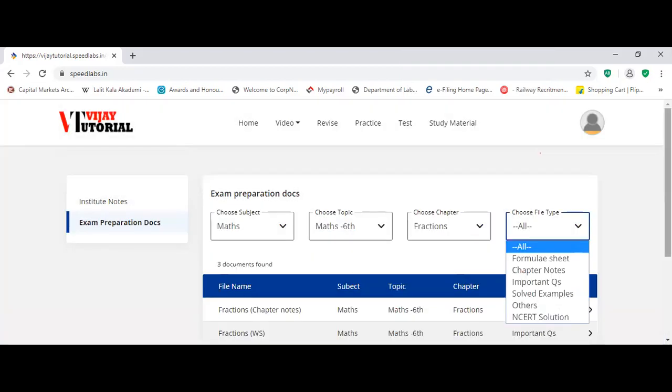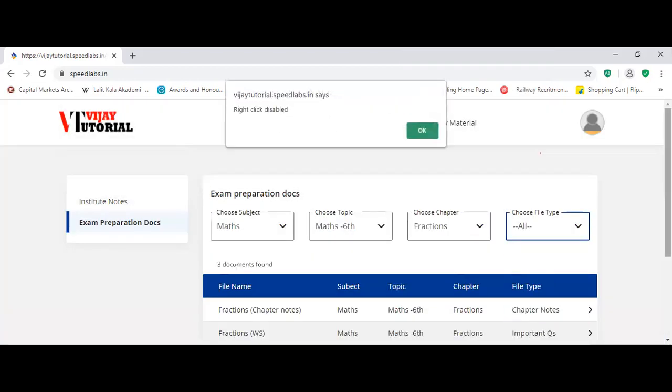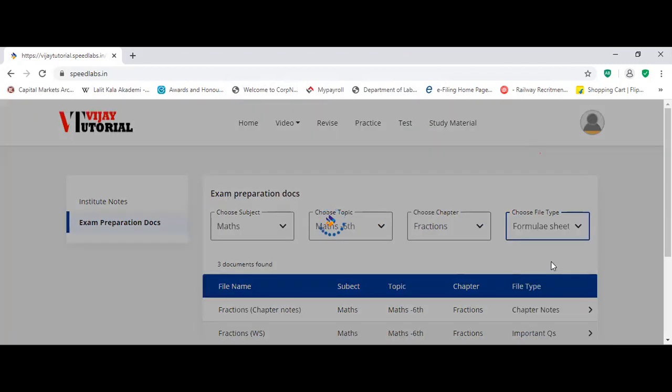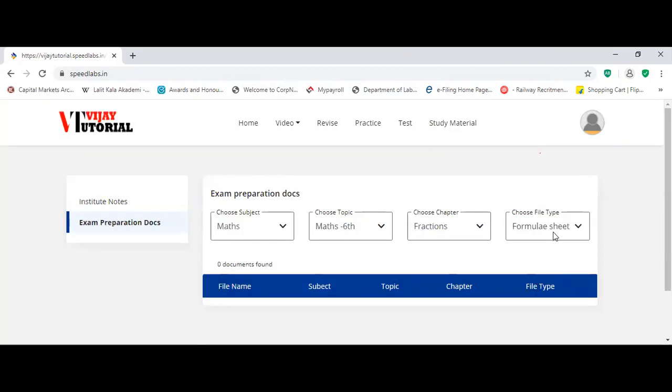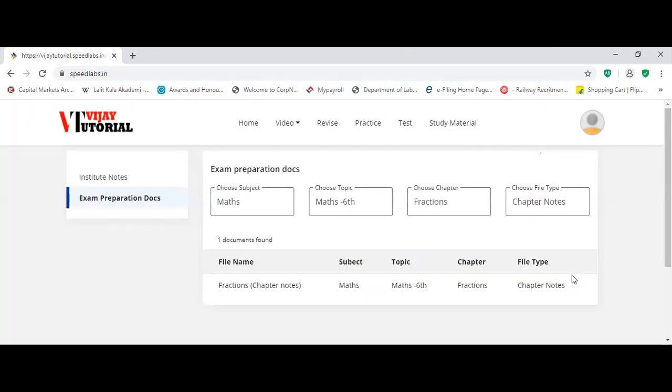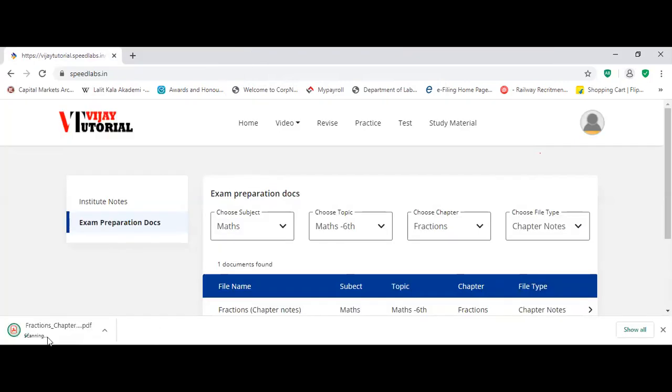So you can see here all the types of notes are there. Chapter notes is there. Formula sheets you can also download. Formula sheets is not there, so you select chapter notes only. Chapter notes you can select here and download here. So it will get downloaded. You can click and read. You can see here it is downloading fraction notes. You can see here also in the folder.